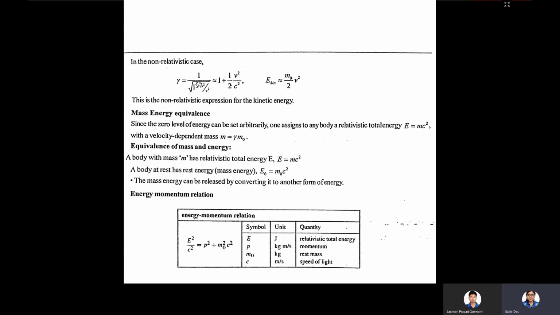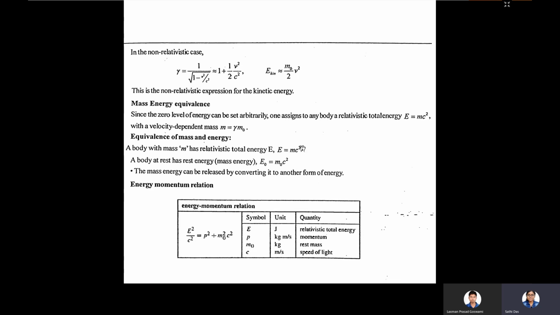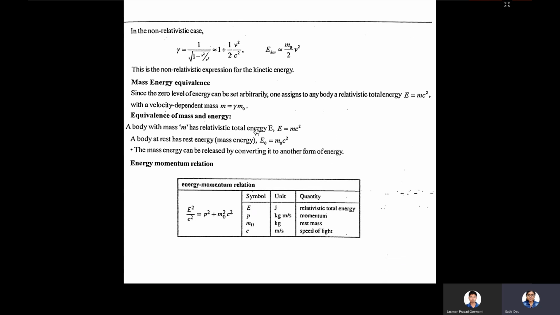Relativistic energy is important, that is E kinetic = m naught c square into (1 by root over 1 minus v square by c square minus 1). In the non-relativistic case, we get the kinetic energy as half m naught v square, and it can be derived from the relativistic calculation. The mass energy equivalence relation is E = mc square with a velocity dependent mass, that is mass = m naught into gamma.